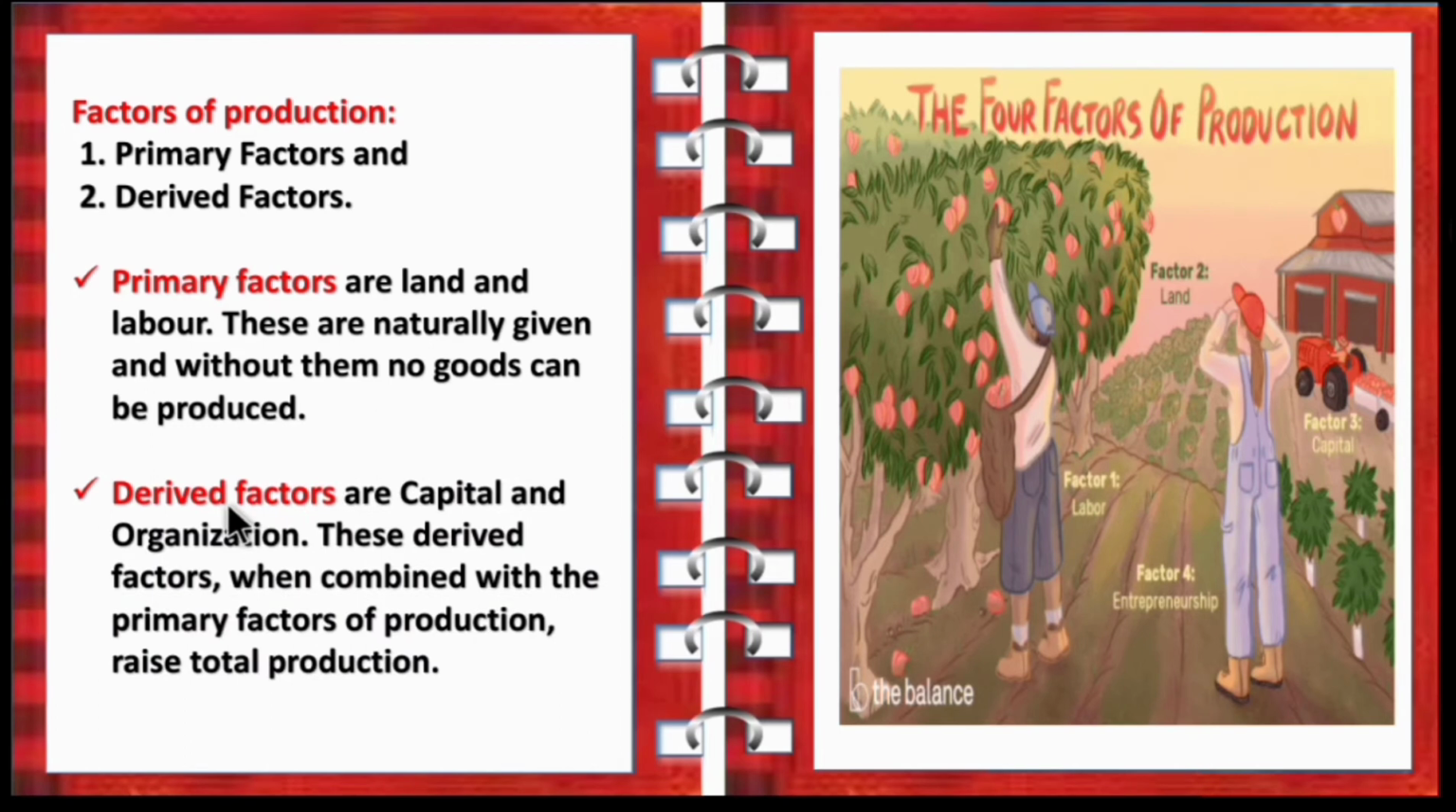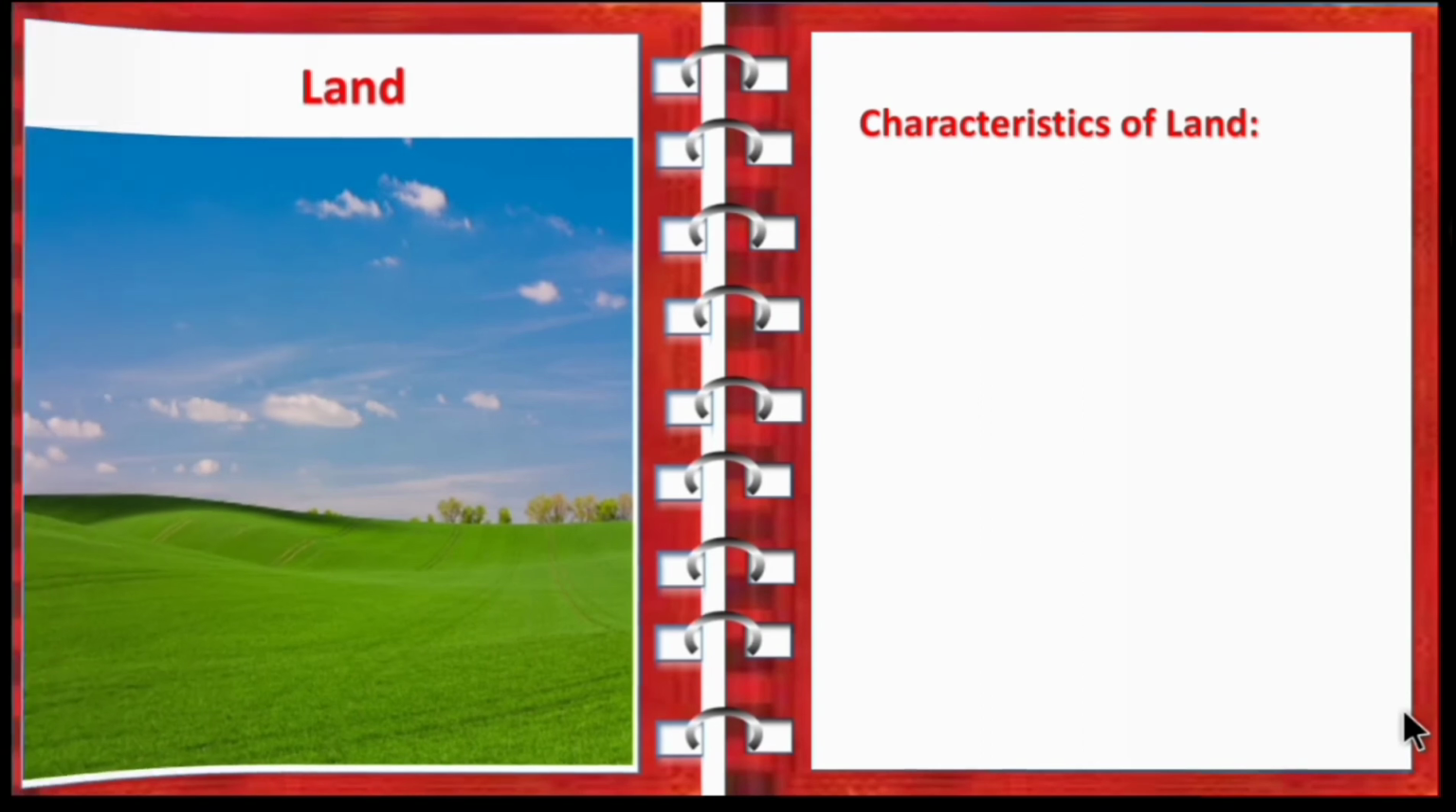Next is derived factors. So derived factors are man-made factors such as your capital and organization. These derived factors, when combined with the primary factors of production, will raise the total production. So production is a combination of primary factors as well as the derived factors. So now let's see it one by one. So first one is land.